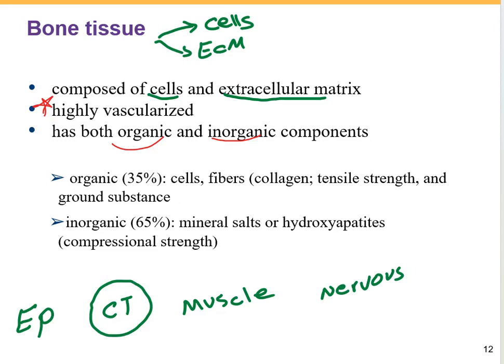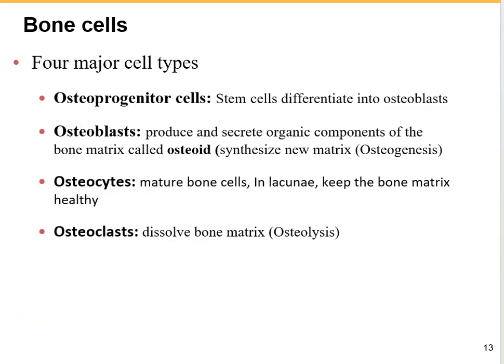Speaking about the bone cells, there are four major types of bone cells. We have osteoprogenitor cells, osteoblasts, osteocytes, and osteoclasts. So as you can see, they have different names, different structures, and different functions.